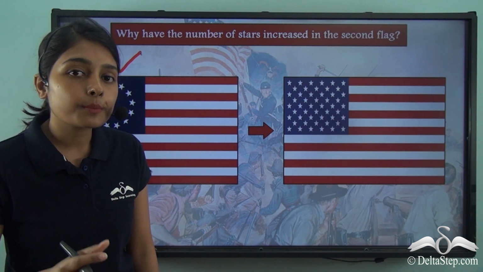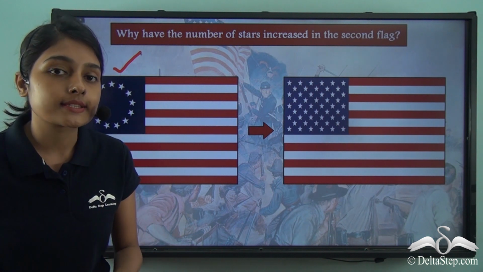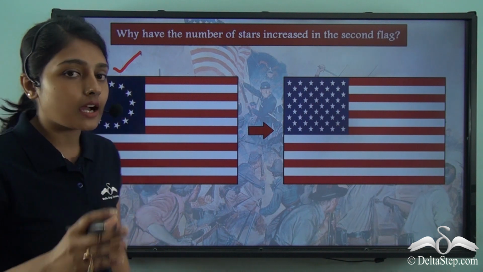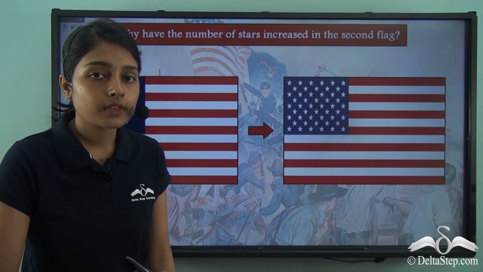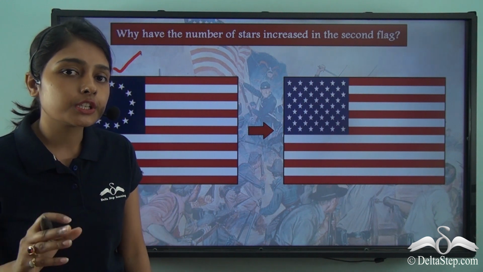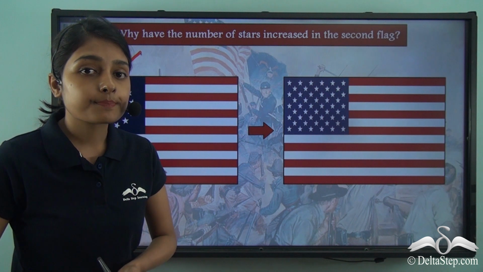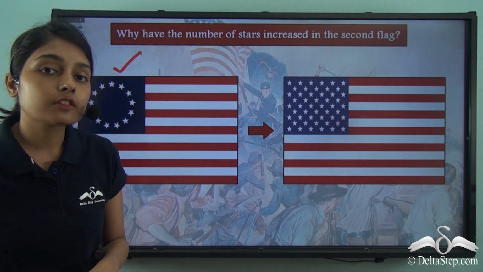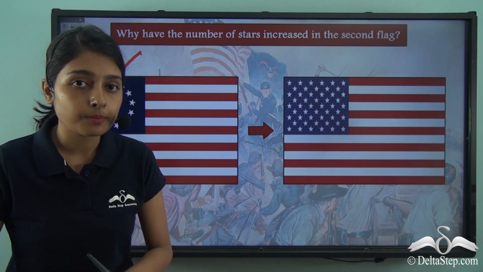This is because formerly the 13 independent states formed the US, that is the United States of America, and these 13 stars stand for those 13 independent states. But the modern nation, the United States of America, has 50 states, which is why these 50 stars signify those 50 states that are together under the United States of America.